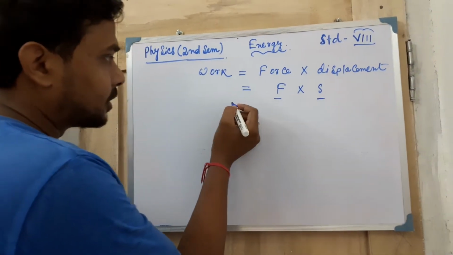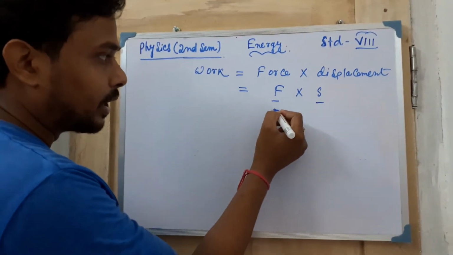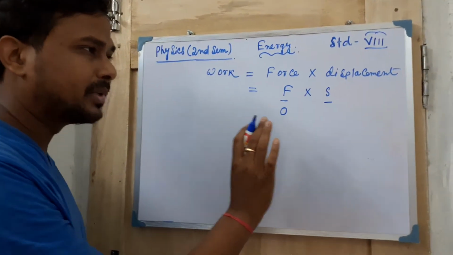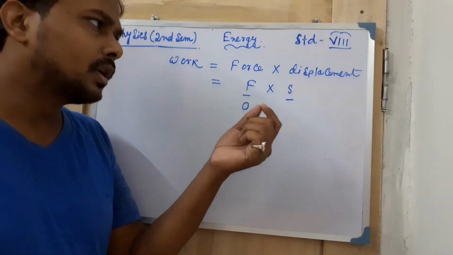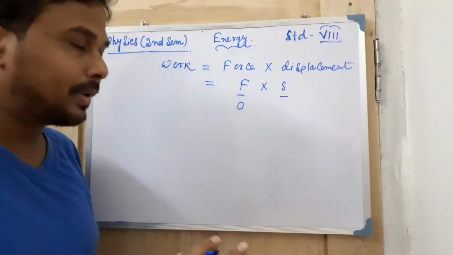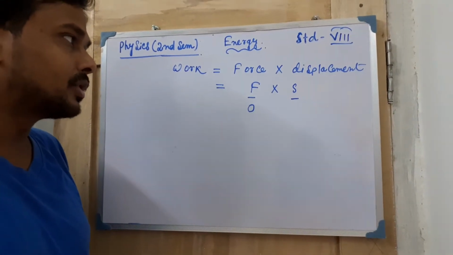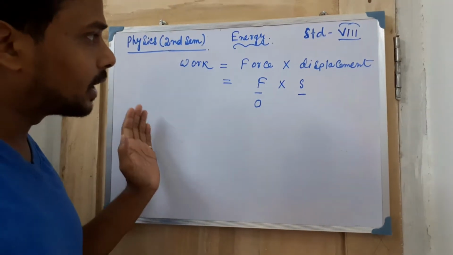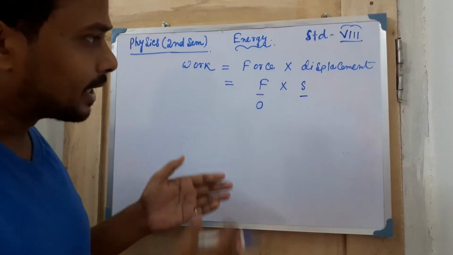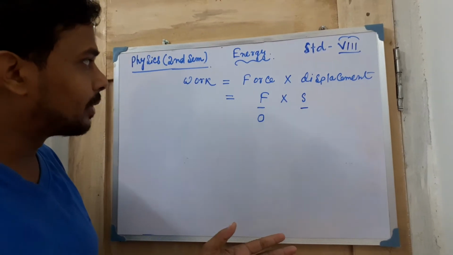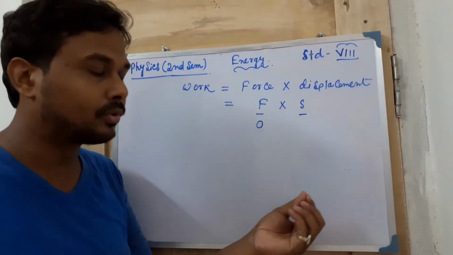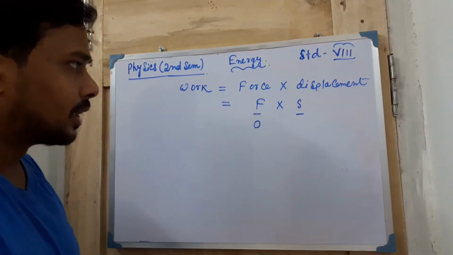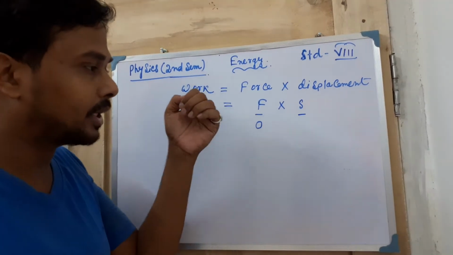First of all, I'm talking about one condition, where the force is equal to zero. That means a body which is kept in a particular place, and you are not giving any type of force, only the gravitational force is there. We are not talking about the work done by the gravitational force, we are only talking about the force which I have given or not.